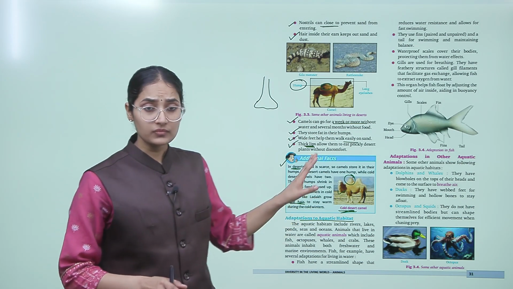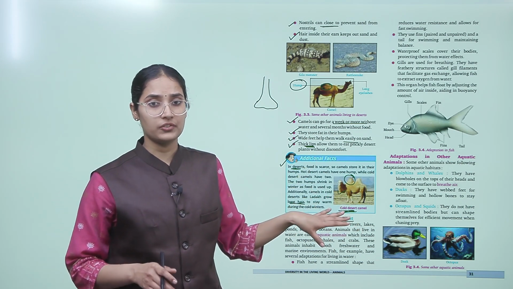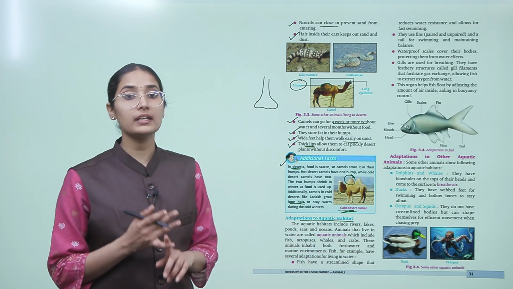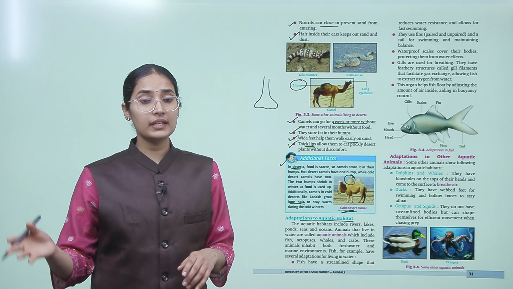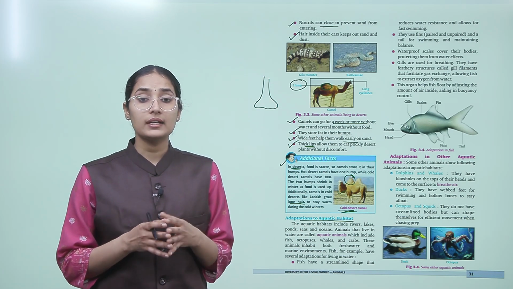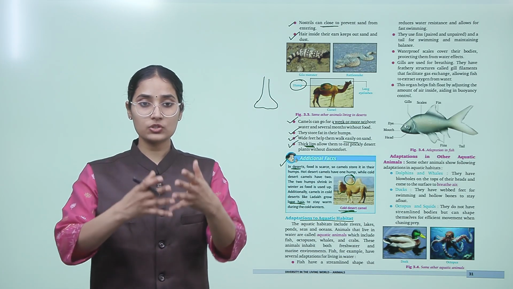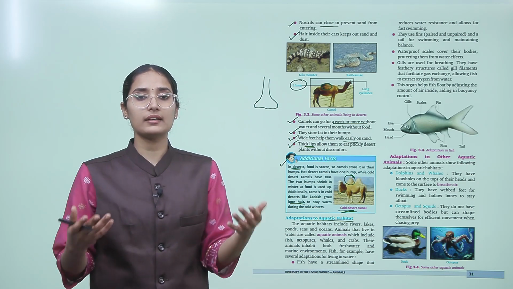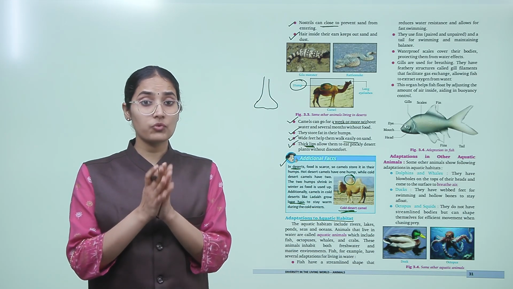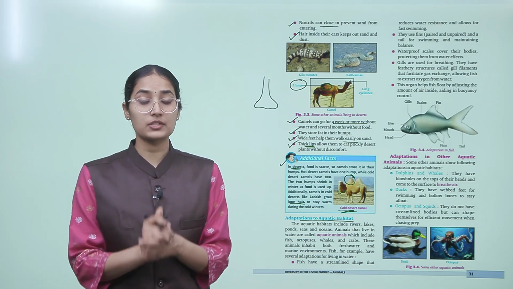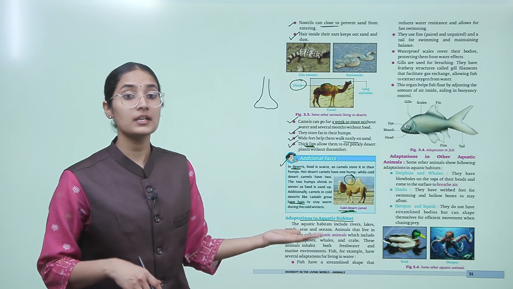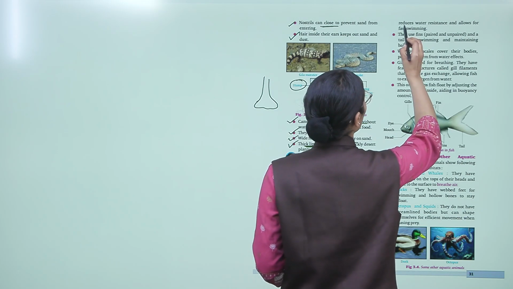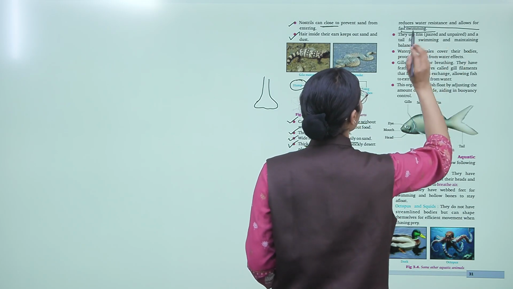So see, these animals, especially fish, live in different kinds of waters like fresh water, and they also live in marine environments, lakes, right? So to us these all appear as one. We think that they are living in the water, but even water is different at different places, so they have different kinds of adaptation. So let's say fish have a streamlined shape that reduces water resistance and allows for fast swimming.